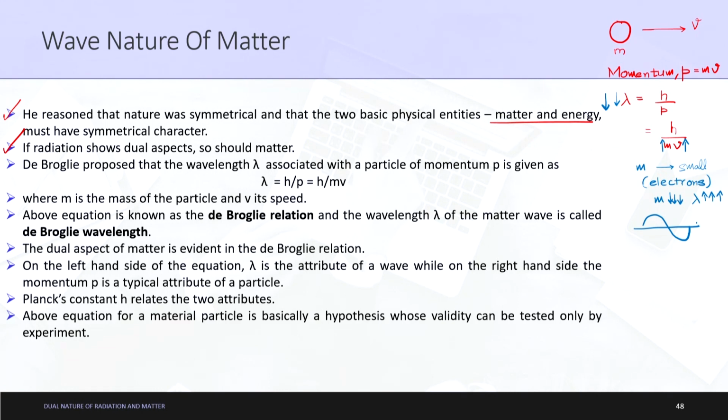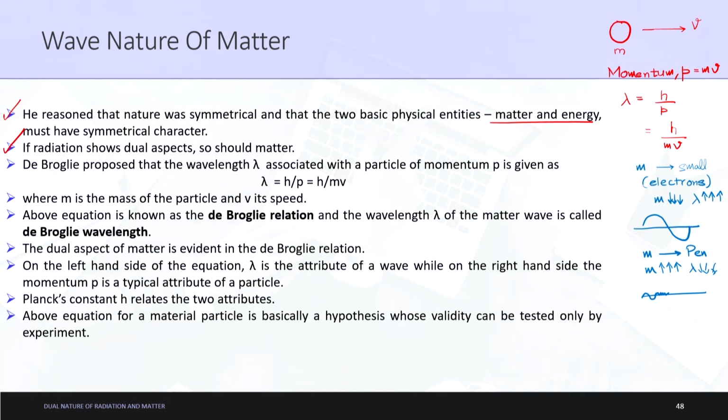In contrast, what was happening is, let us say that we increase the mass to, let us say, the order of a pen. What happens in the size of a pen? The electron is very small as compared to a pen. Hence what happens is, we can put this as a very high mass, and the wavelength lambda decreases. Then this wavelength would be there, but it would be so small that it won't be visible to the naked eye. This is the complete concept which de Broglie tried to make us understand in this complete hypothesis.